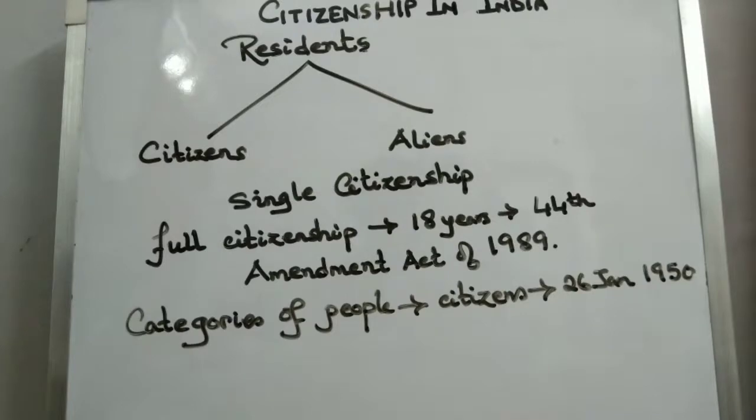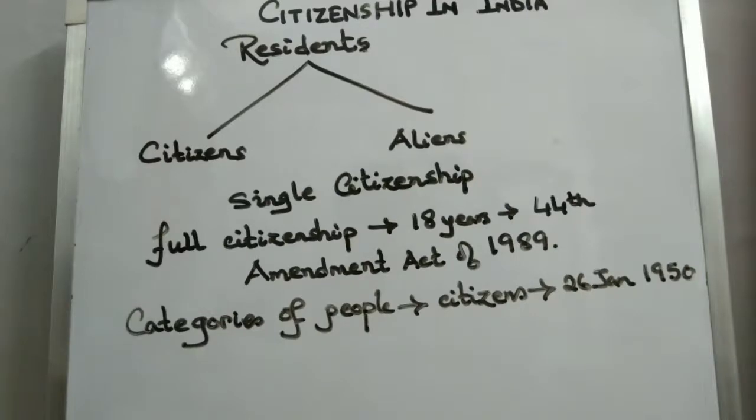Now, when India became independent, India faced the problem of partition. There was a migration of people from one state to another, and so determining or recognizing citizenship became difficult. So it was decided that the different categories of people who live in India would become citizens on 26 January 1950, the date of the commencement of the Constitution.